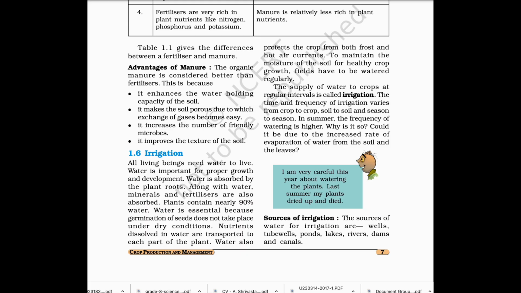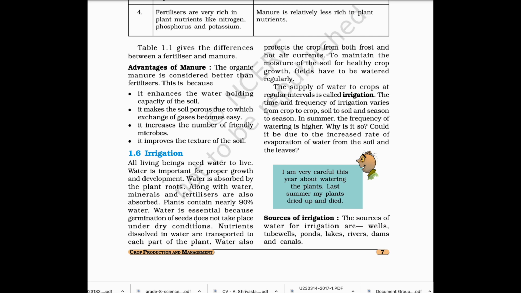1.6 Irrigation. All living beings need water to live. Water is important for proper growth and development. Water is absorbed by the plant roots. Along with water, minerals and fertilizers are also absorbed. Plants contain nearly 90% water. Water is essential because germination of seeds does not take place under dry conditions.